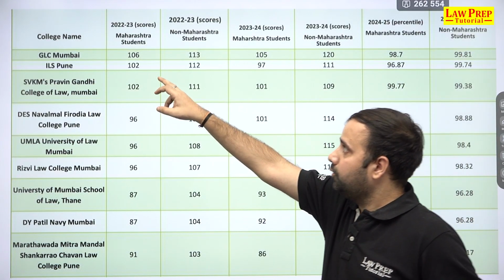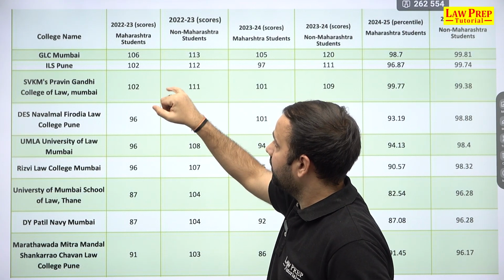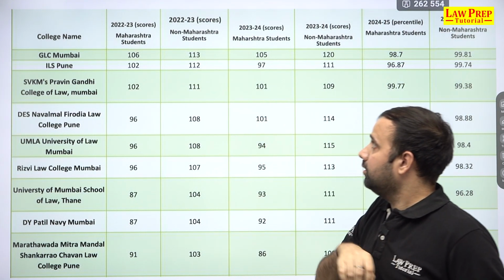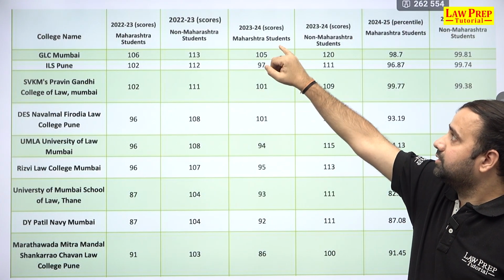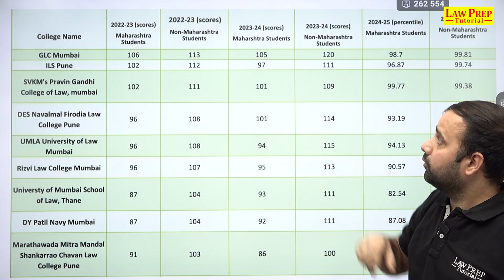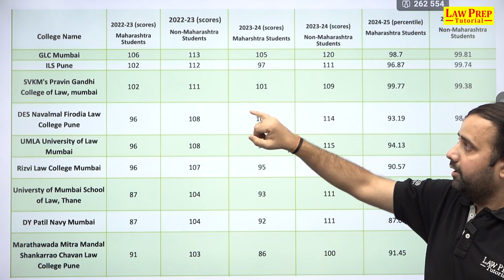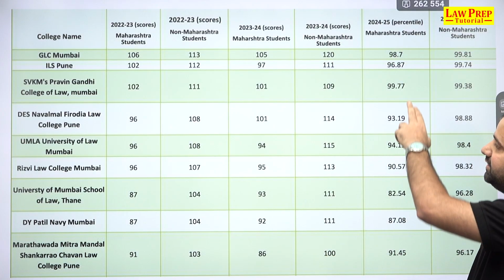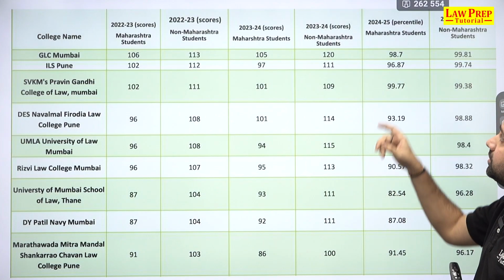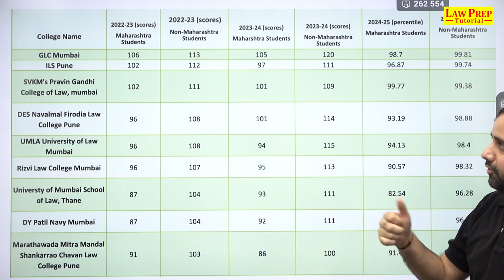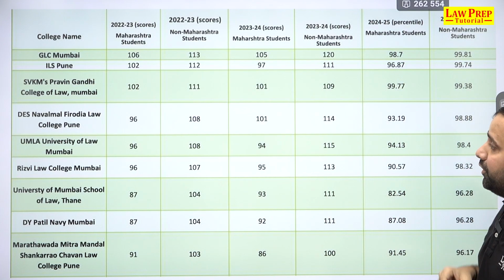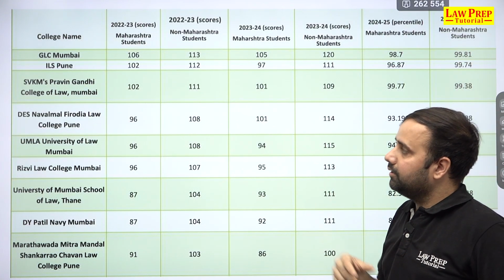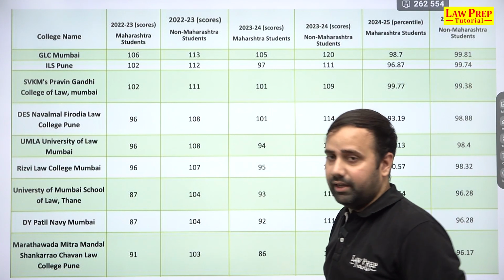Here you had 102 for Maharashtra in 22-23 and for other, non-Maharashtra students it was 112. So again, for 97 marks you could get ILS Pune in 23-24 and for 111 you could get ILS Pune for non-Maharashtra students. 96.87 percentile was the cutoff for 24-25 for ILS Pune and 99.74 was the cutoff for non-Maharashtra students. Then another good college is SVKM's Pravin Gandhi College of Law.